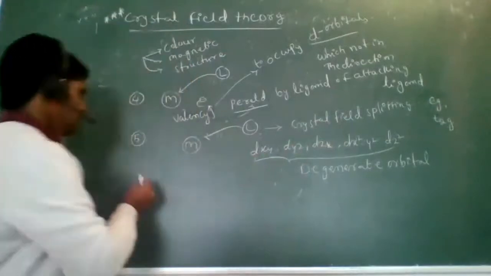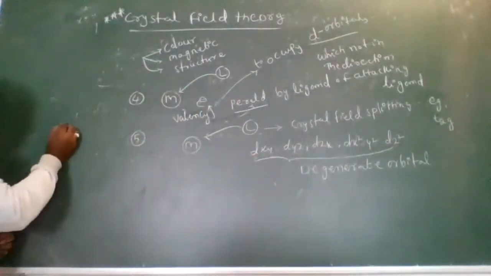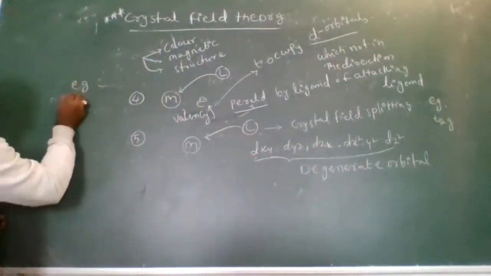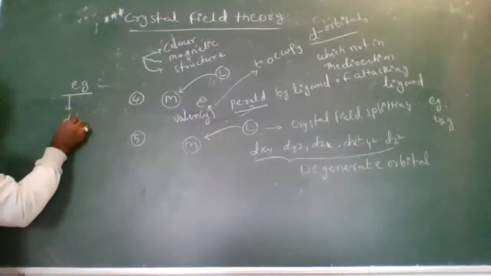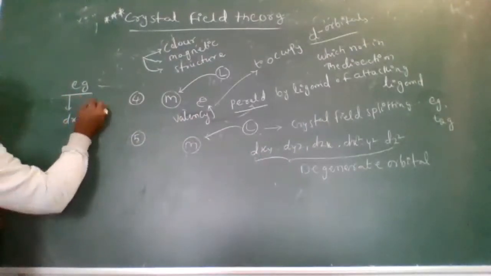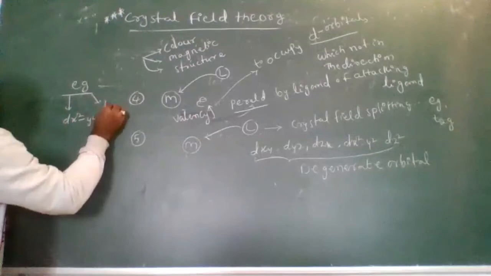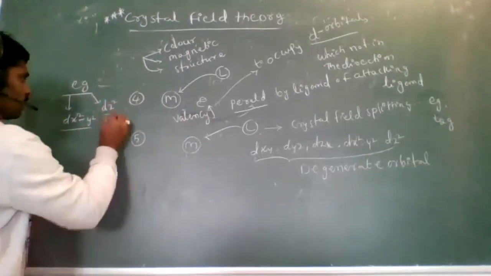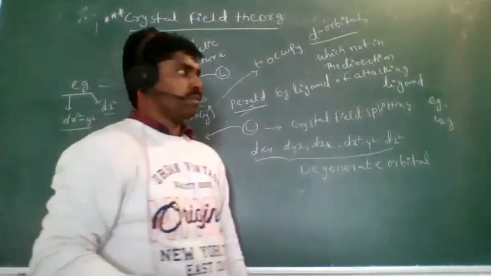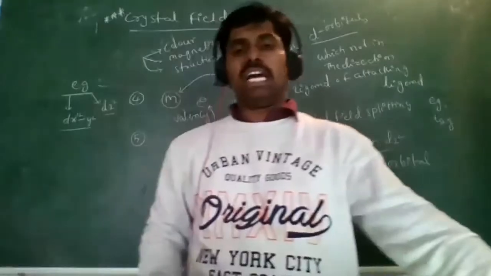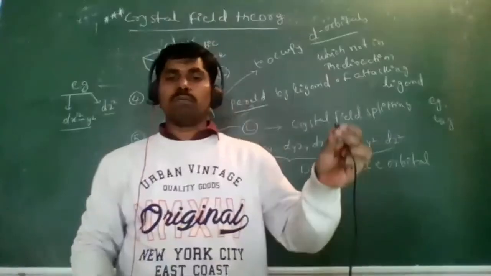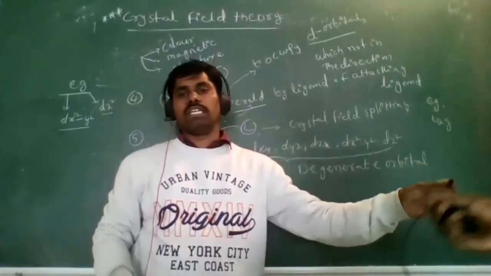Look at here, in the Eg orbitals, I am writing here, the Eg orbitals are dx square minus y square, and the second one is dz square. The orbitals whose lobes lie along the axis, those orbitals we call Eg orbitals.